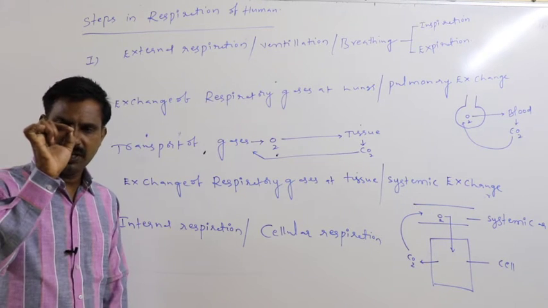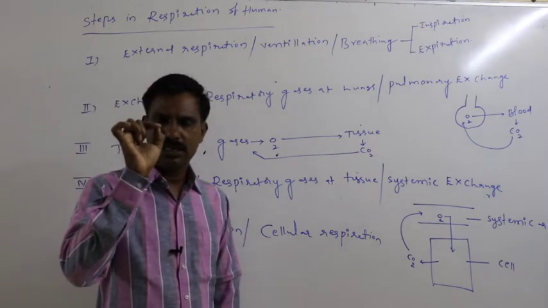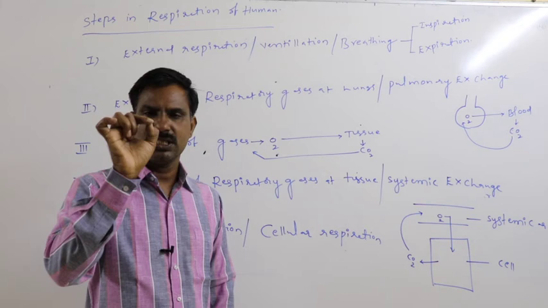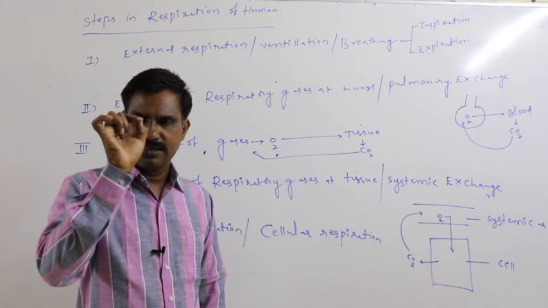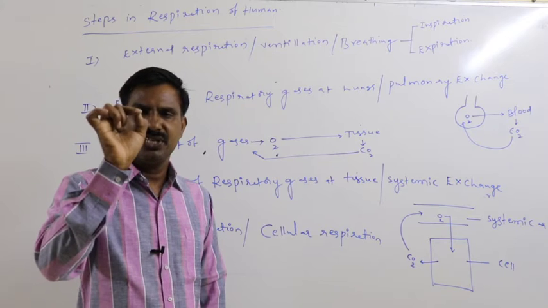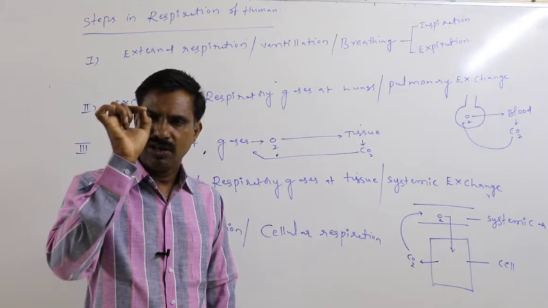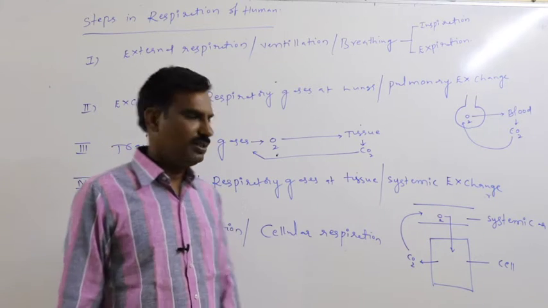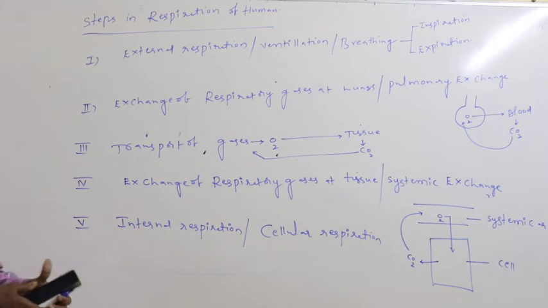Means after oxygen enters the cell, that oxygen is principally useful for the oxidation of the food material. By that way energy gets released. That energy is later useful for the cell for growth, for repair, or for regeneration. That is said to be the internal respiration or the cellular respiration.